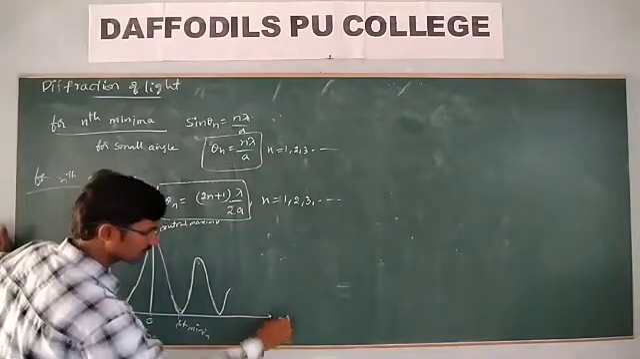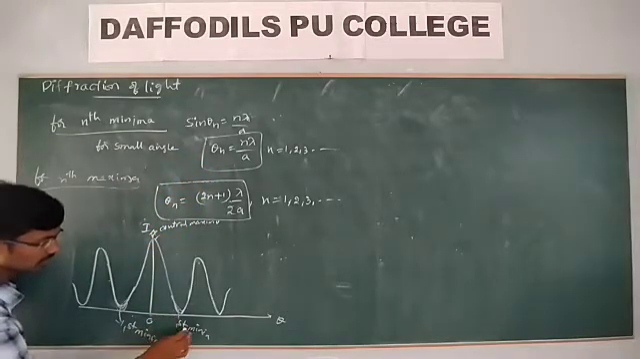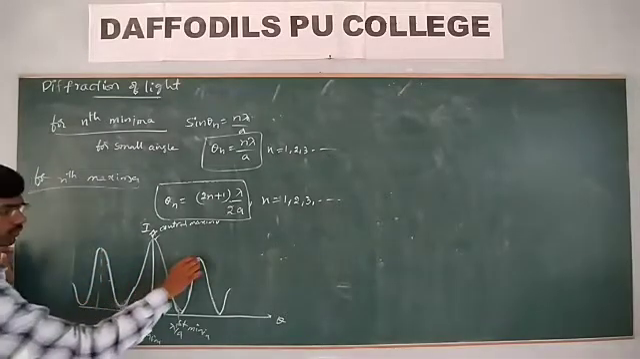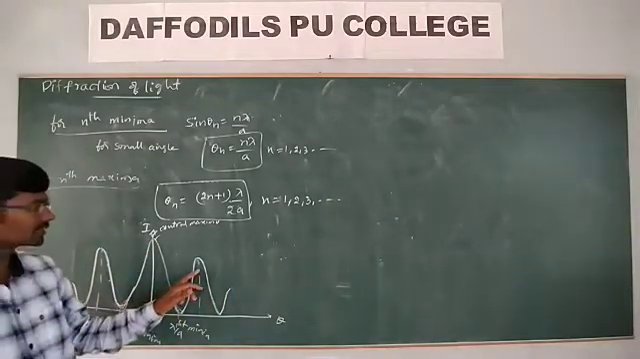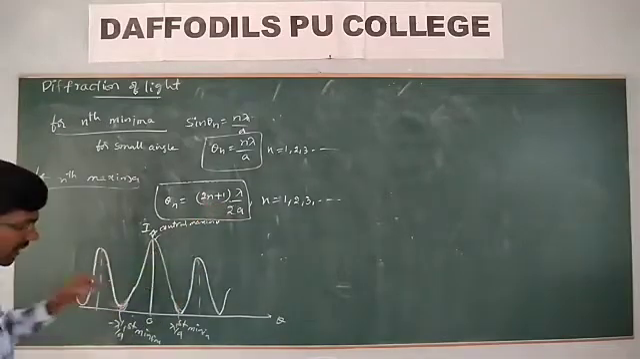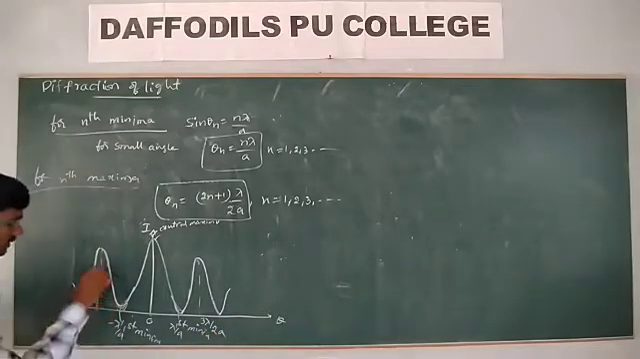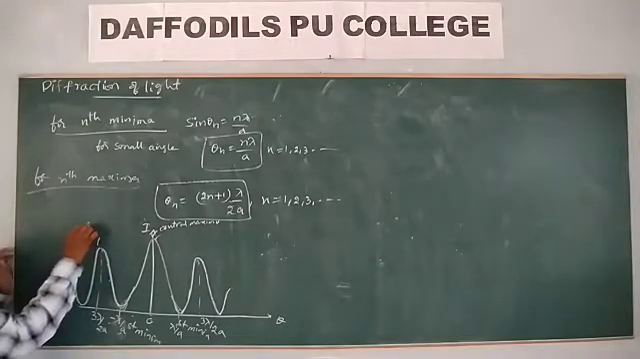Let us take theta here. This is the first minima, where n is equal to 1, so lambda by a. This is minus lambda by a. And look here, after the central maxima, the first maxima is nothing but 3 lambda by 2a. Then this is the corresponding value, 3 lambda by 2a, and this is also 3 lambda by 2a. This is the first maximum.